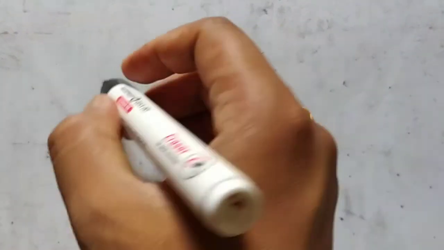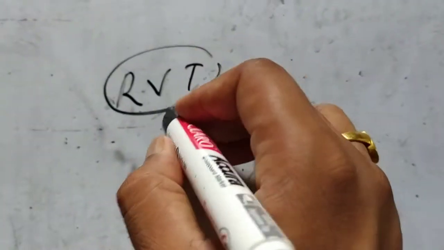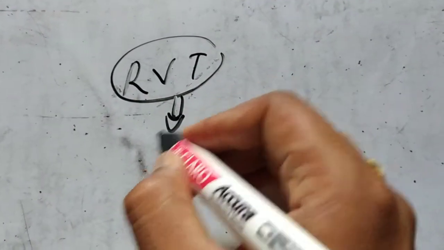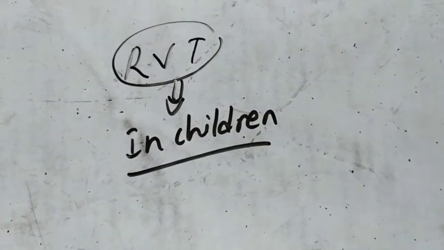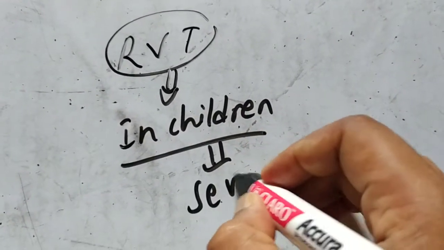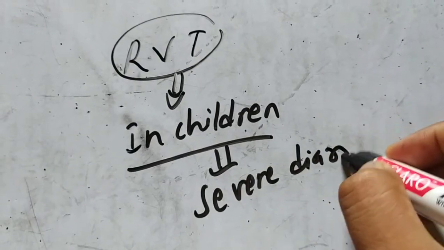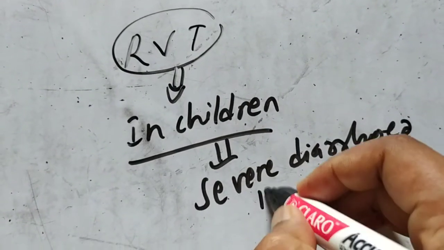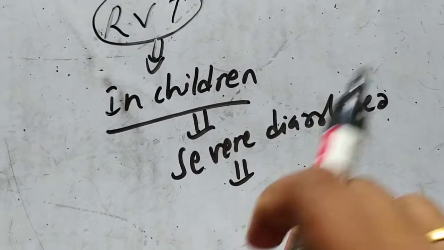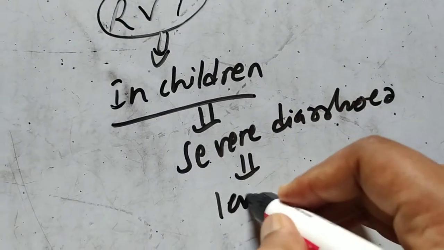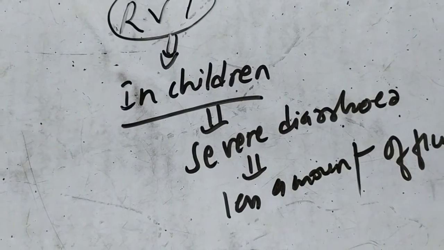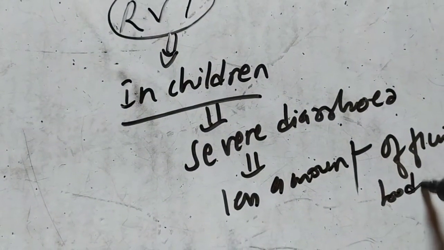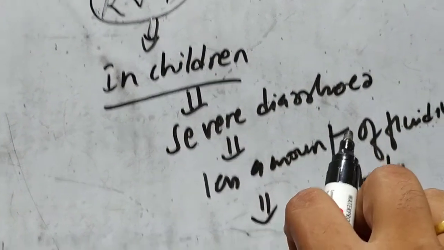I talked about renal vein thrombosis, but I did not talk about why the renal vein thrombosis is formed. So usually what happens in children, whenever there is severe diarrhea, there will be a lesser amount of fluid in the body, and similarly a lesser amount of fluid in the blood also.